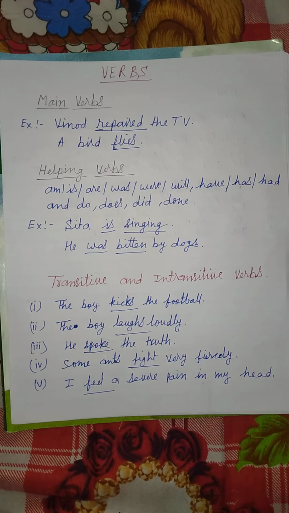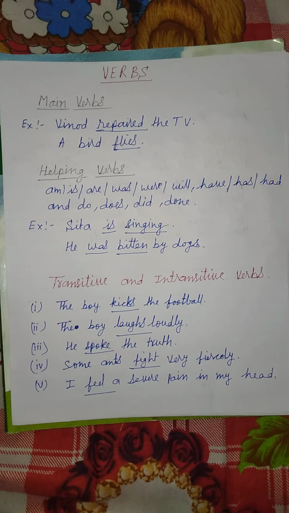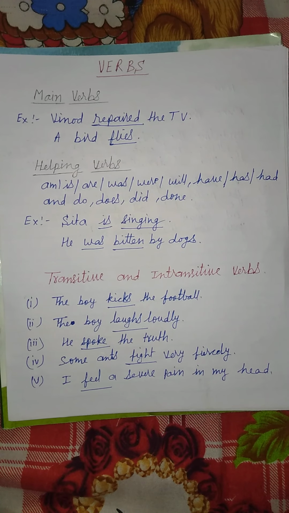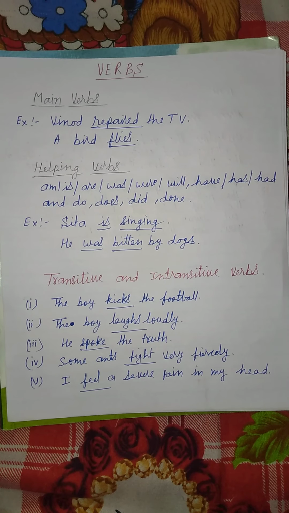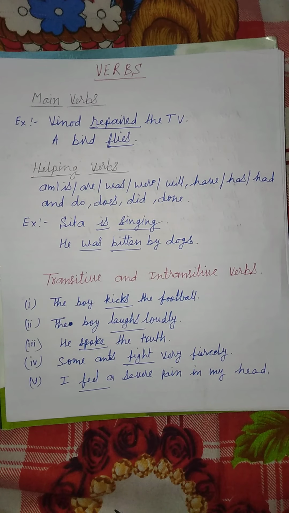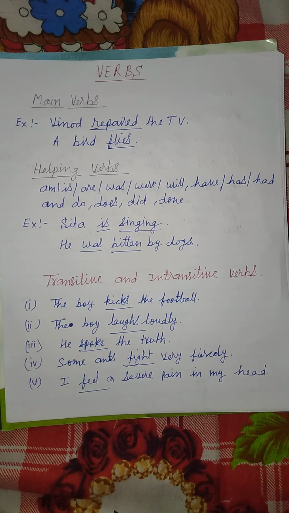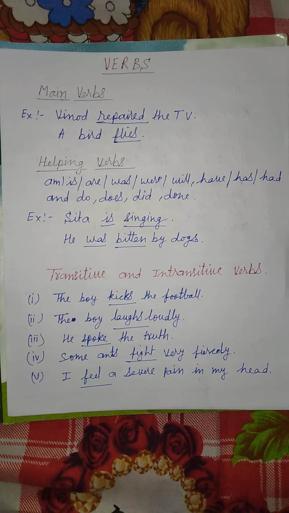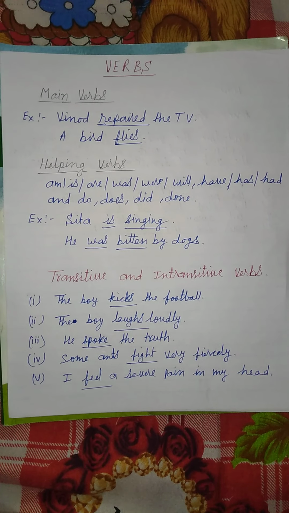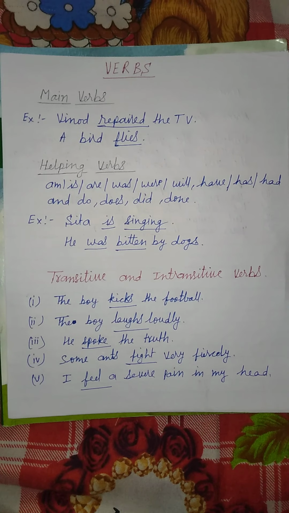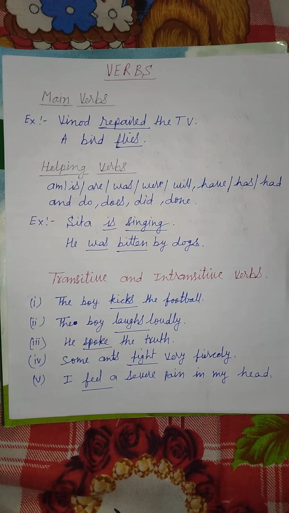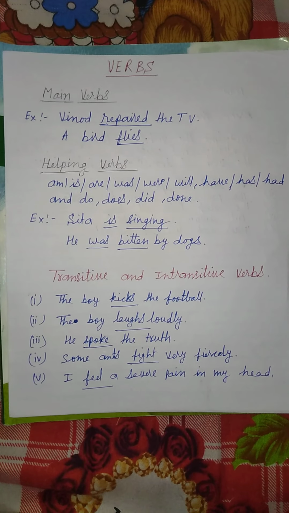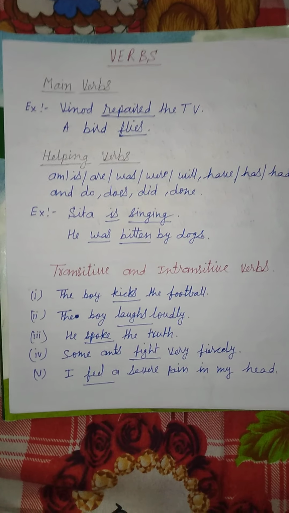Vinod repaired the TV. A bird flies. The verbs repaired and flies in the above sentences are called the main verbs or the principal verbs. They say what somebody or something does. So we can define the main verb as the verb in the sentence that is expressing the action or state of being of the subject.